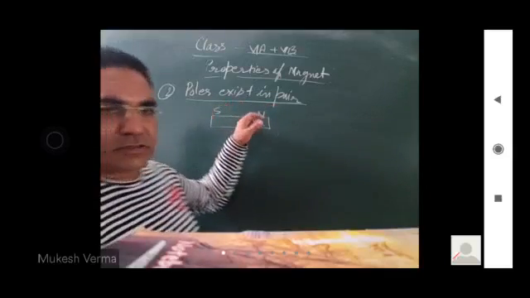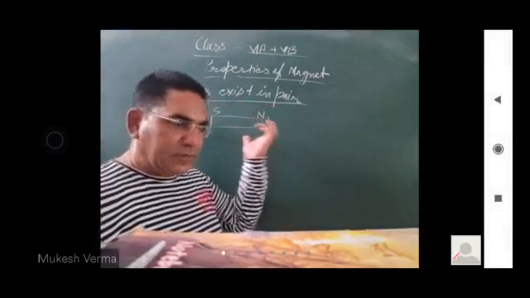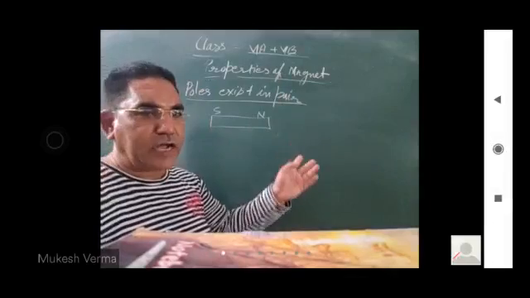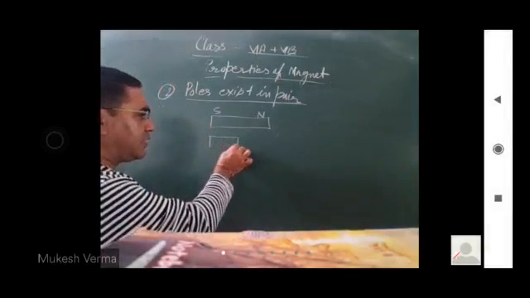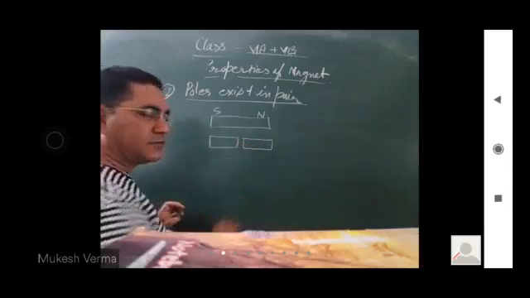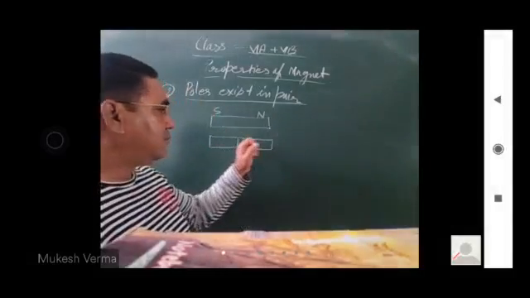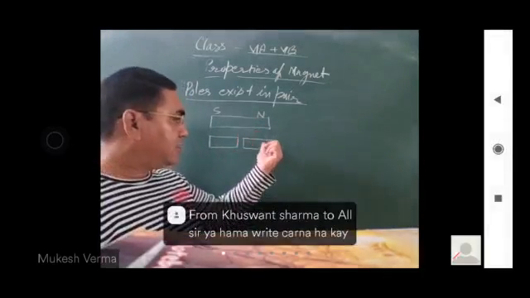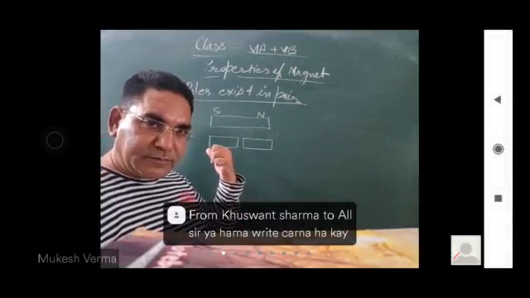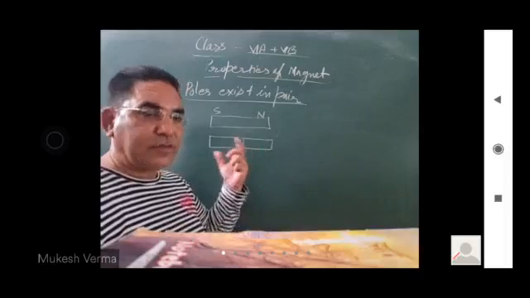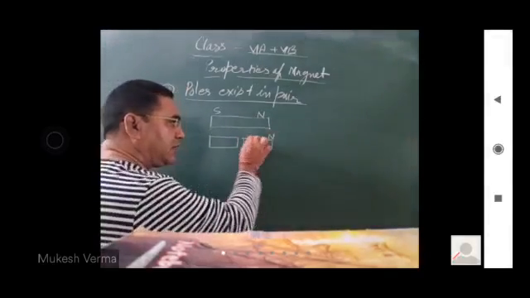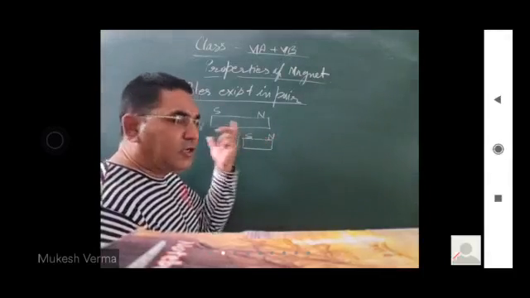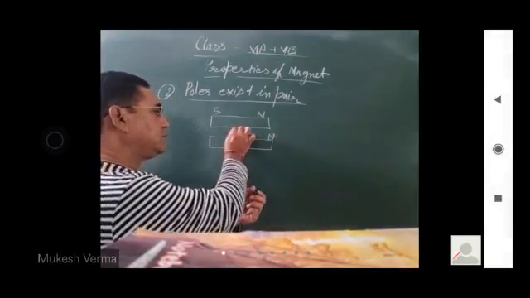I have taken this magnet. Now I want to separate the North Pole and South Pole. What will I do? I'll break this magnet into two pieces. I'll hammer it and break this magnet into two pieces. Can I separate them? No. As I break this magnet, it forms again two poles over here, like this.